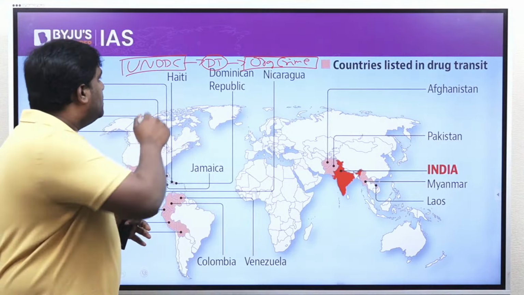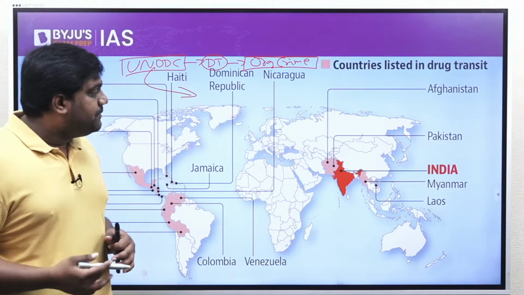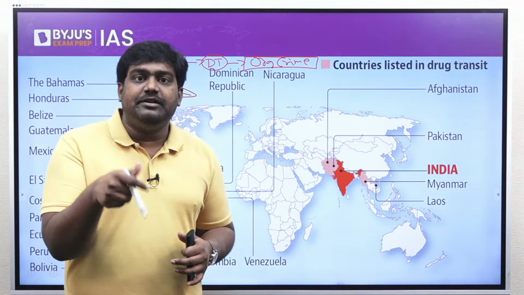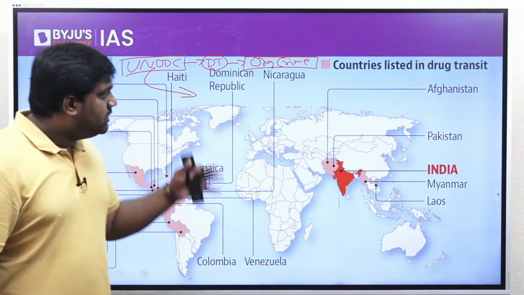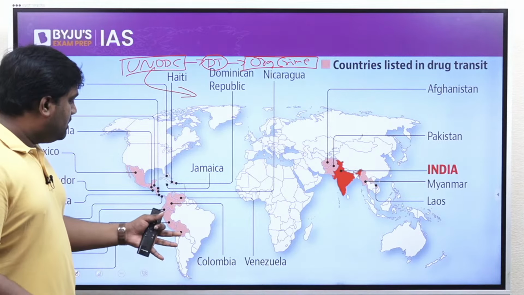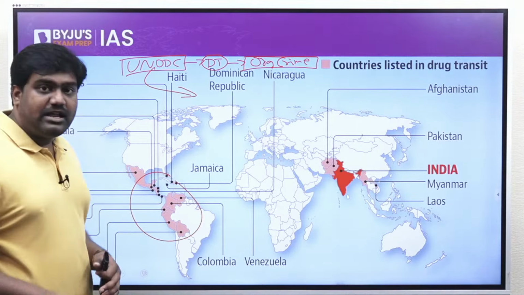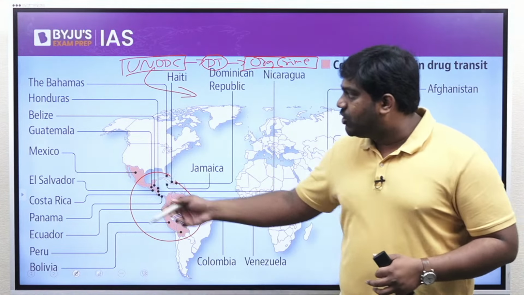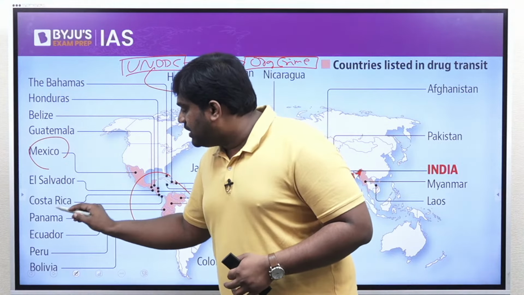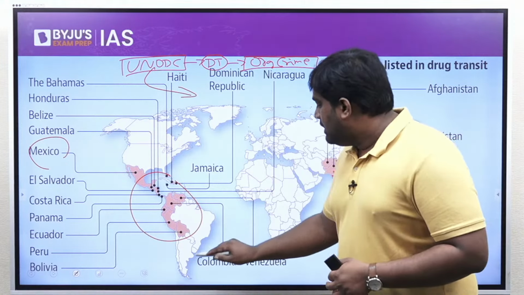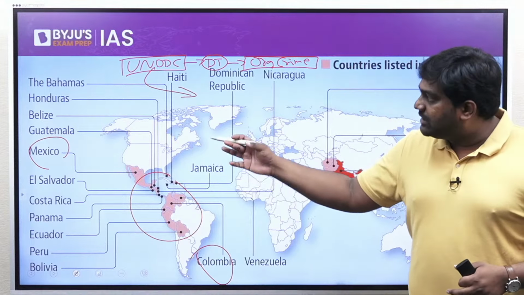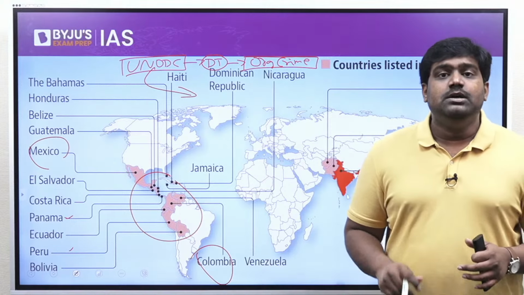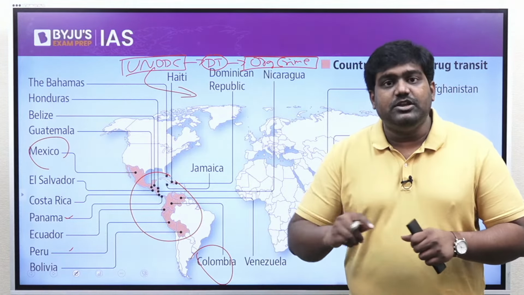So that's the reason why this institution and its mandate to tackle organized crime such as drug trafficking becomes very important. According to the map shared by this institution, there are many countries which are used for transporting, trafficking and smuggling drugs, right? Those countries have been listed over here. In South America, Latin America, there are many drug cartels that operate, right? In Colombia and Mexico, these are the major drug production and drug smuggling hubs. And in and around them, there are other countries like Guatemala, Bahamas, Panama, Peru, Bolivia and others, which are used as transit points for smuggling and trafficking.